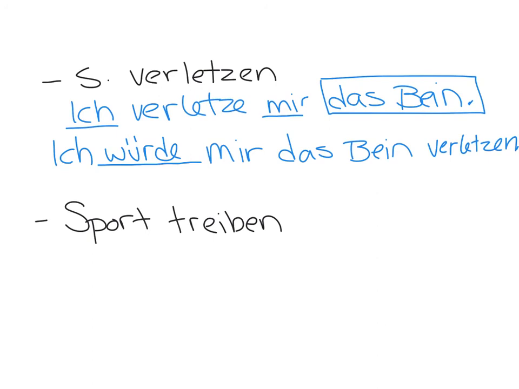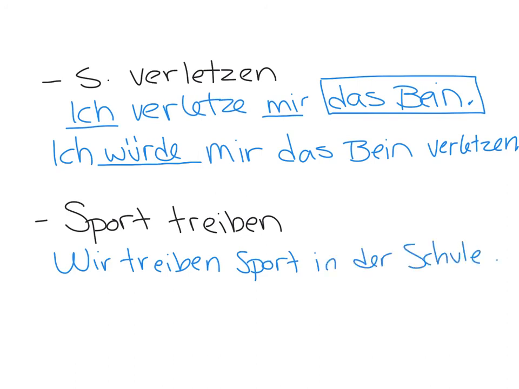Let's look at your next one. Sport treiben, to exercise. The present tense sentence that you have as your starter sentence, wir treiben Sport in der Schule, which means we exercise at school. We're going to change exercise to would exercise. So exercise will be at the end, everything else stays the same. So Sport in der Schule treiben.